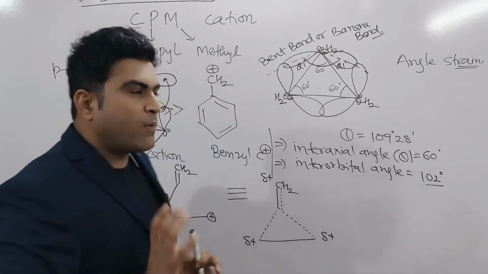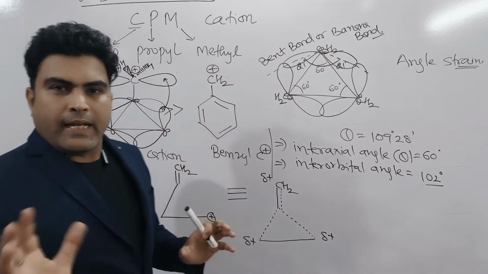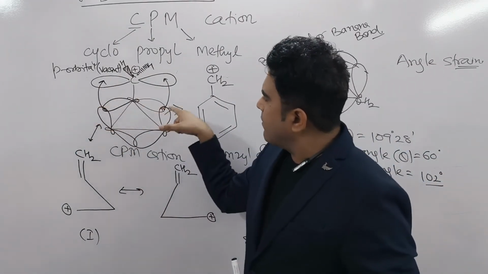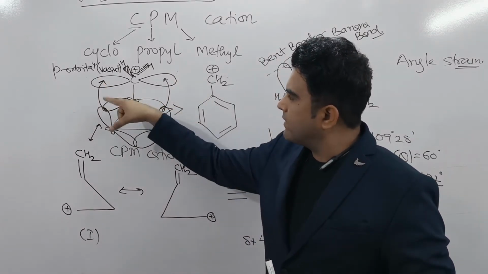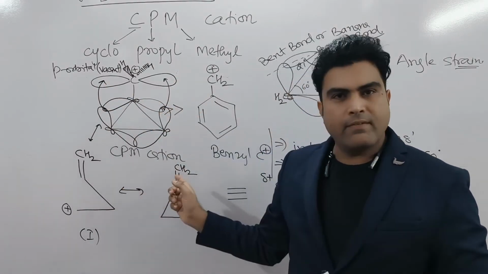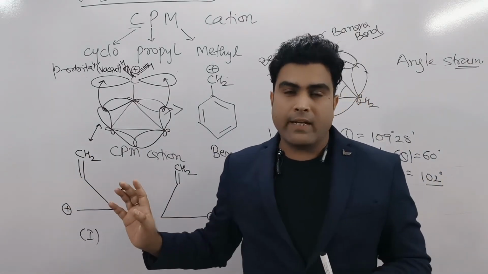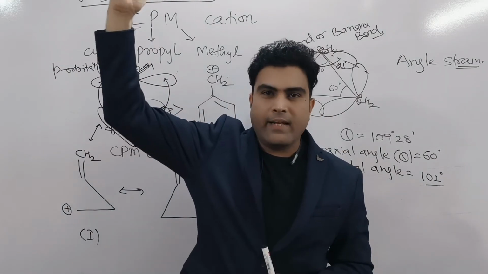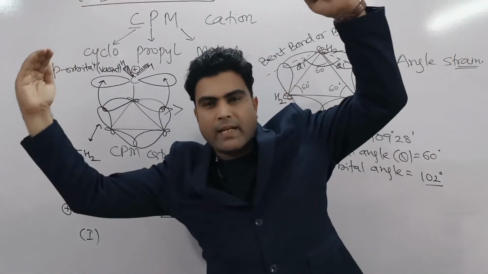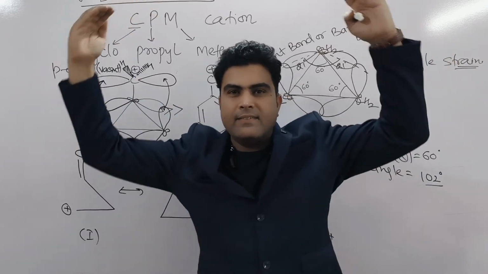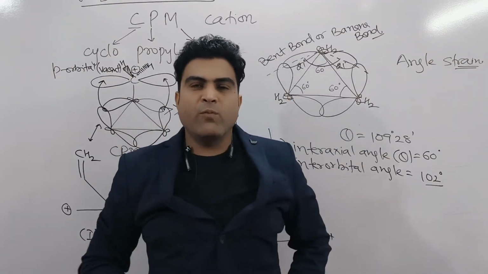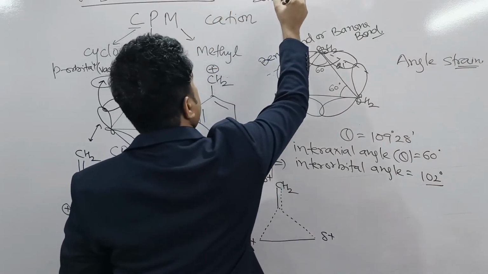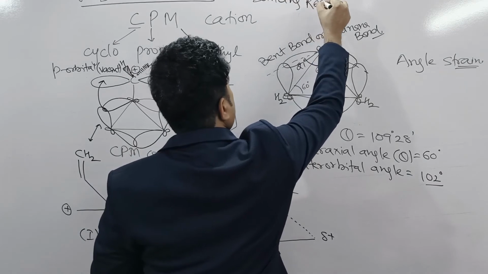Sigma bond resonance. Sometimes it seems like these sigma electrons disturb the skeleton of this cyclopropyl carbocation. Sometimes they give electrons like here, sometimes like this. It seems like the carbocation is dancing, so sometimes we give it the name dancing resonance.